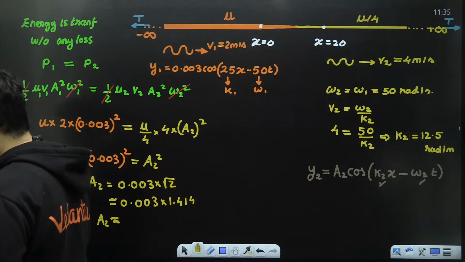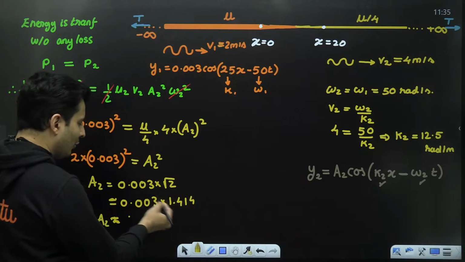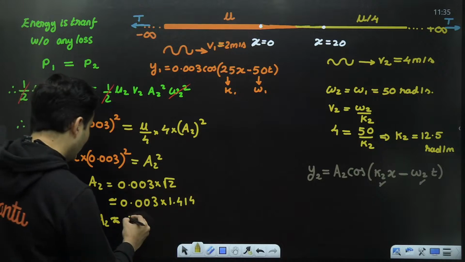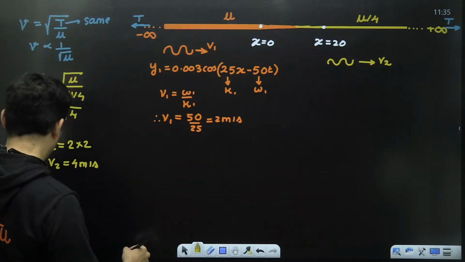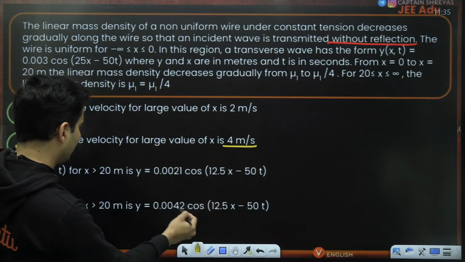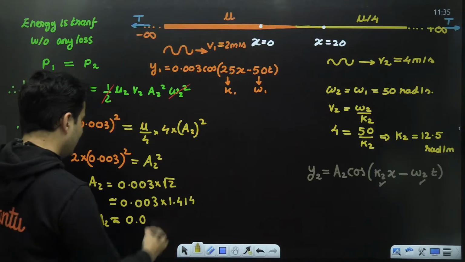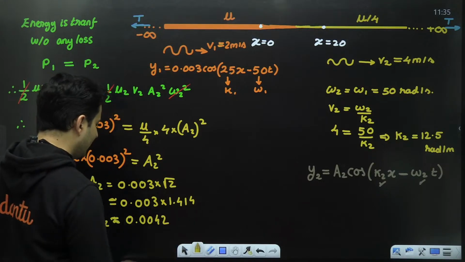Wow, very good. Yep, because it is 14 and 3, so 42. Yes, 0.0042. Perfect. It's there somewhere over here. Yes, it is there. 0.0042, guys. Yep, definitely we are done and dusted.